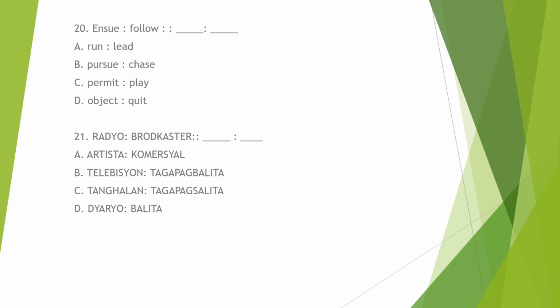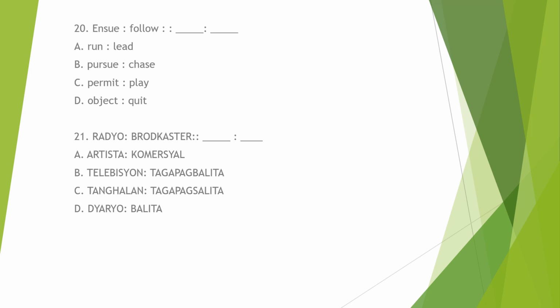So synonym sila, both indicating the action of coming after or as a result of something. So applying the same logic to the options provided, letter A, run is to lead. This pair does not exhibit the same relationship as the given analogy. Run and lead are related in terms of movement or direction, but do not represent a synonym relationship like ensue and follow.